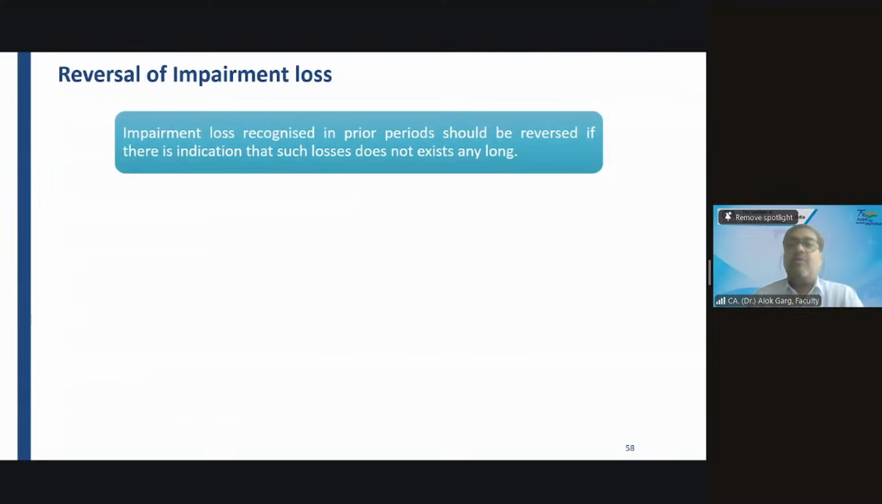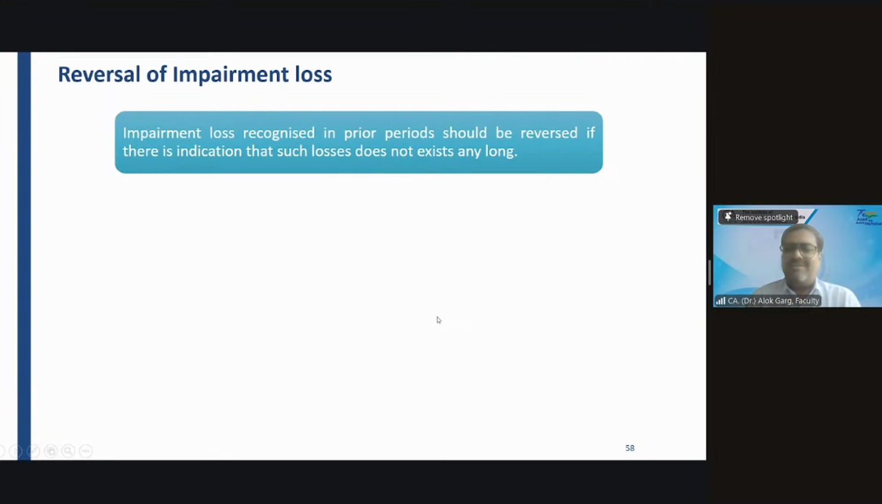Now the concept is reversal of impairment loss. And after this concept, we'll cover 3-4 questions as well, right? So friends, we have recognized the impairment loss. Can we reverse that impairment loss in the subsequent period, in the subsequent years? Tell me, is the answer yes or no? Yes, sir. The answer is yes.